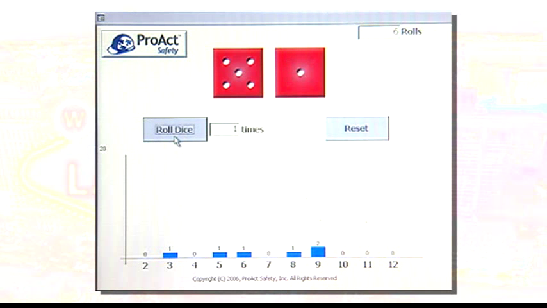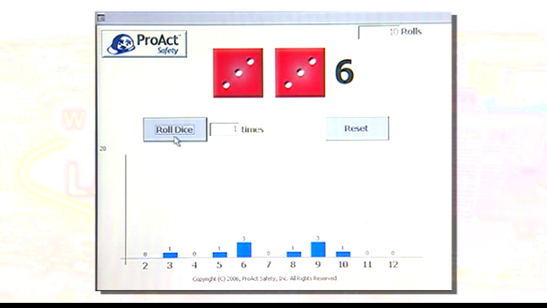So let's roll again. And I've got a 6. Now I have 2 6s, 3 9s, a 10, and another 6. So look at this. This is what my 10 rolls of the dice looks like.